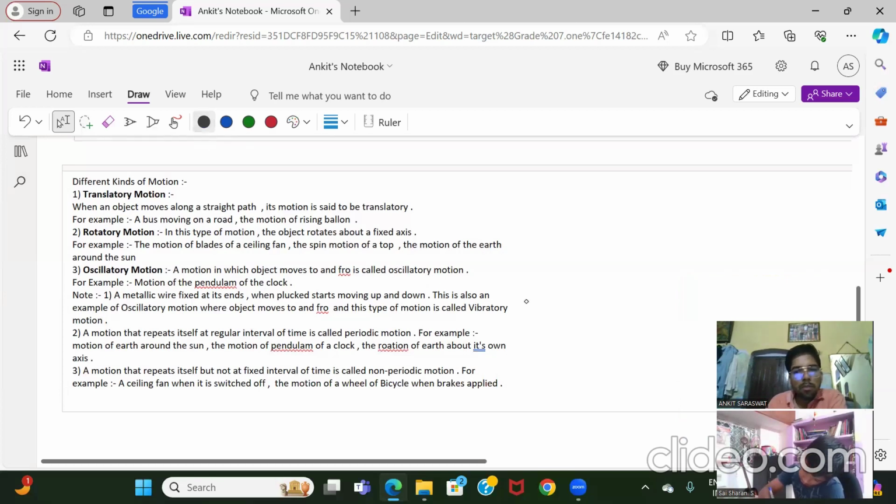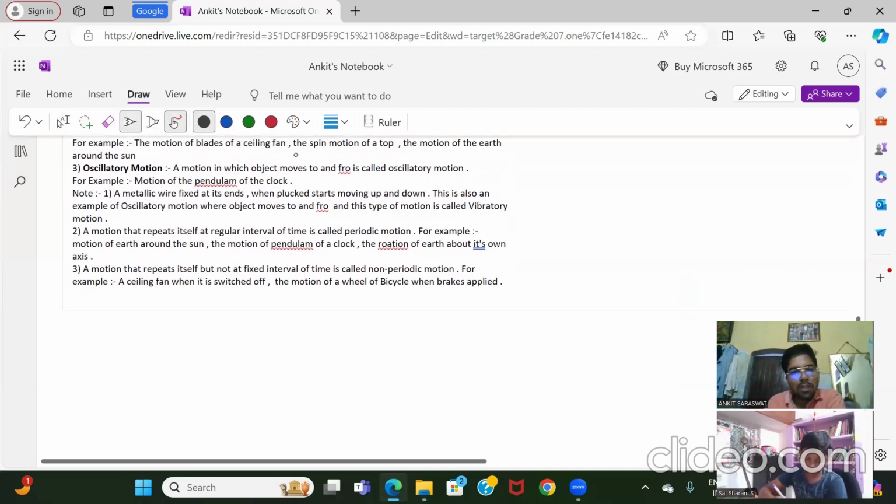First is translatory motion. Translatory means, for example, any motion which is happening in a straight line, a straight path. For example, buses. All the buses are moving on a straight path.